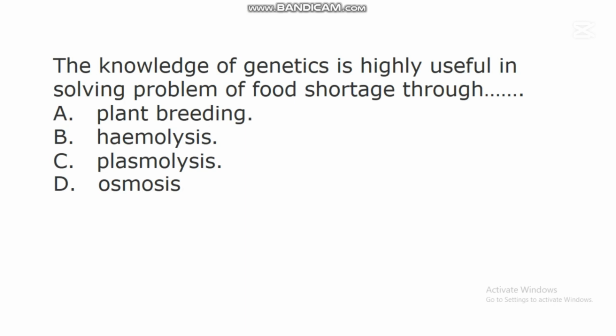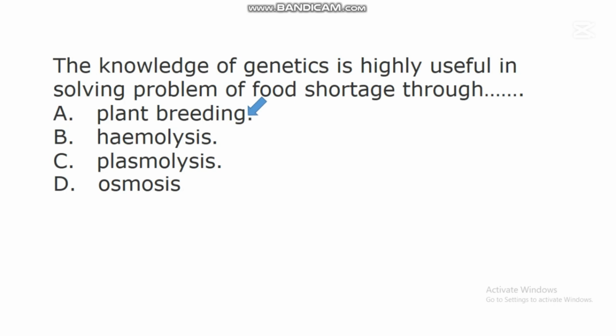The first question we have here says, the knowledge of genetics is highly useful in solving problem of food shortage through dash. A. Plant breeding, B. Hemolysis, C. Plasmolysis, D. Osmosis. In this question, the correct answer is A. Plant breeding.